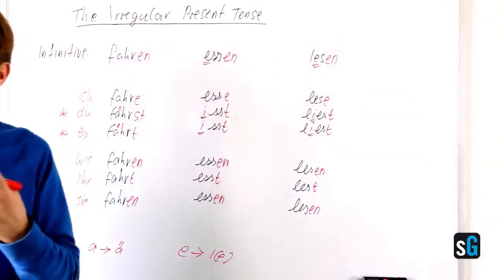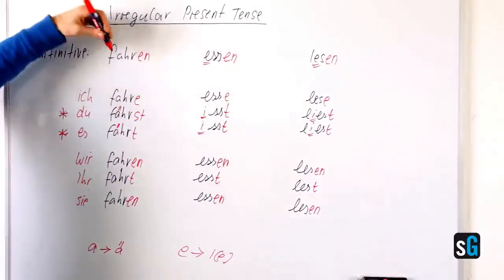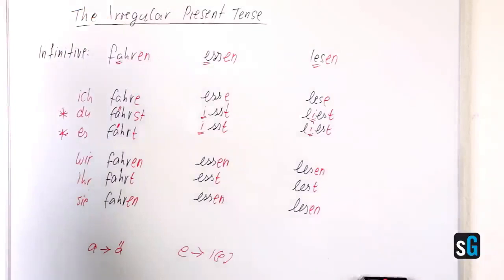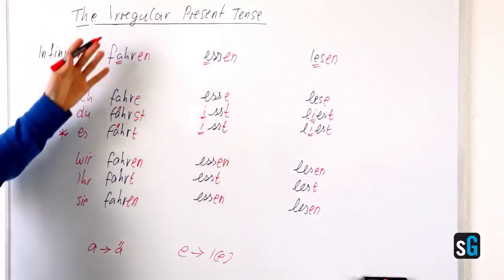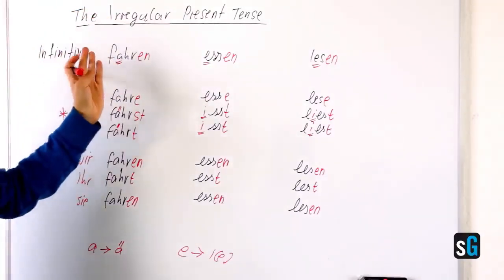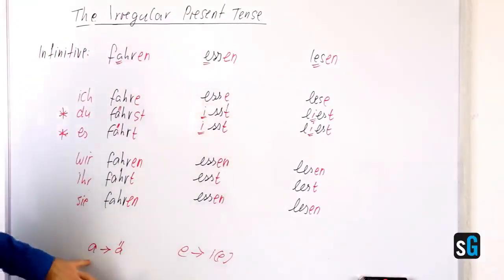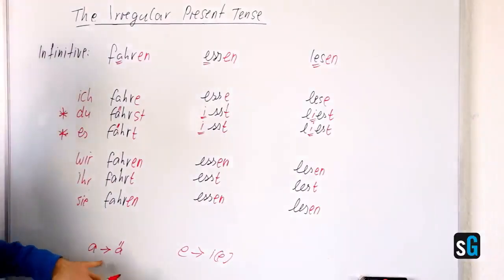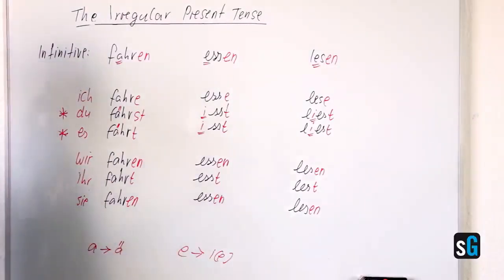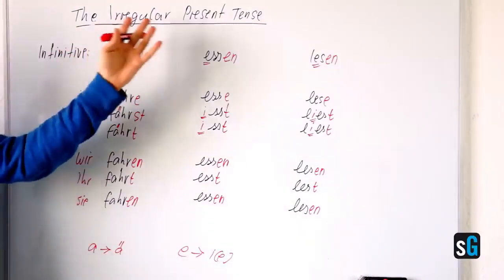Unfortunately, there is no clue whatsoever to tell you whether it takes an umlaut or not. There's also infinitives with an a that don't take the umlaut. But at least you know there are no other changes than a to ä, e to i or ie. That's it for the irregular present tense.